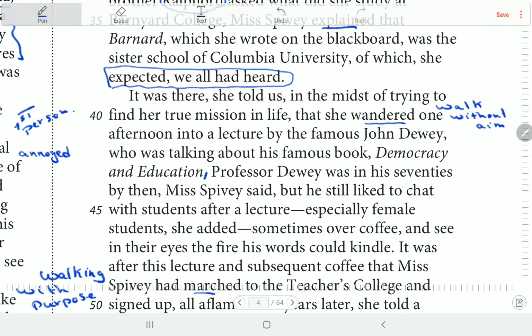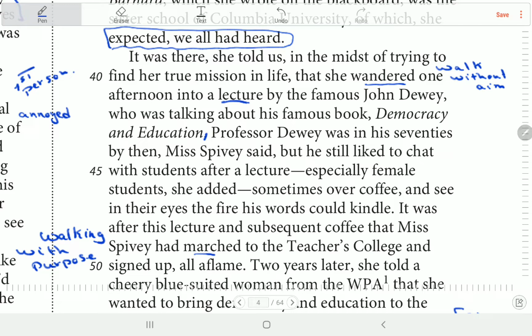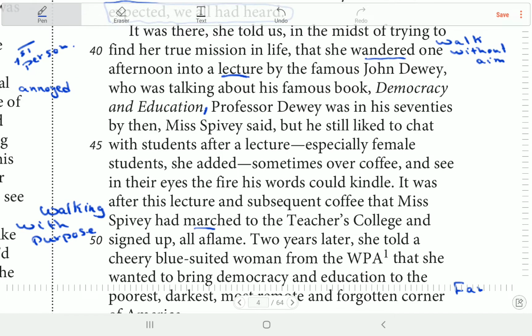She wanted to know what she would do in life. She was trying to find what her mission in the world was. So she wandered. You know, to wander means to walk without any aim. By accident she went into a lecture by this person, John Dewey, where he was talking about democracy and education. Okay, what happened next?